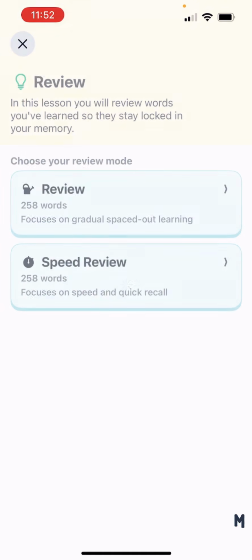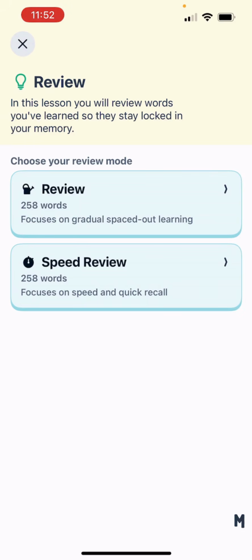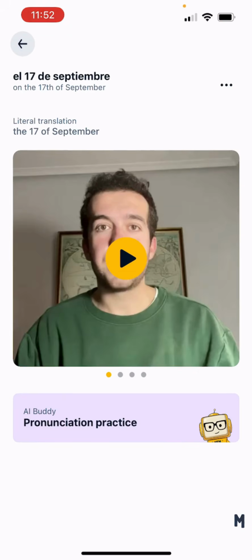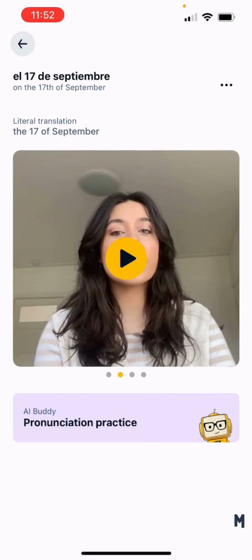Again, we have the ability to launch review directly from My Words. So whenever you want a quick recap or quick refresh lesson, we can launch review, speed review, and then if you have any difficult words, we can have that available to launch right there as well. And lastly, within My Words, you're able to tap into one of the words and phrases and get more information. So you can get things like the literal translation, and you get various videos and audio clips of how that word is spoken. So really, all the words that you've learned throughout your Memrise journey are right here at your fingertips.